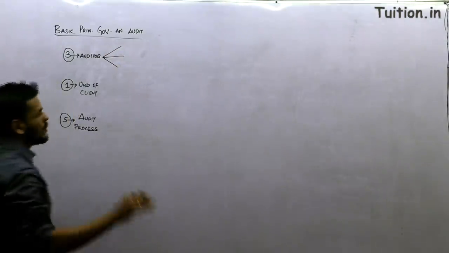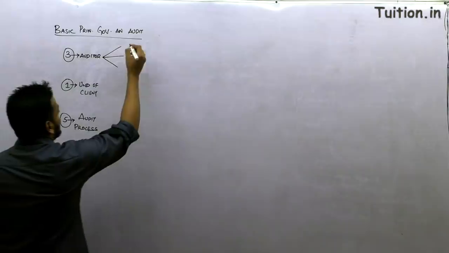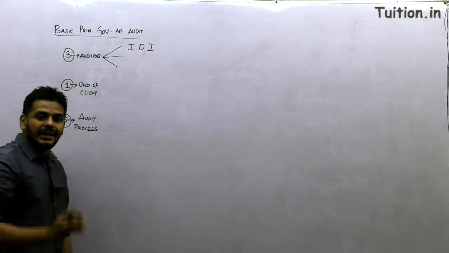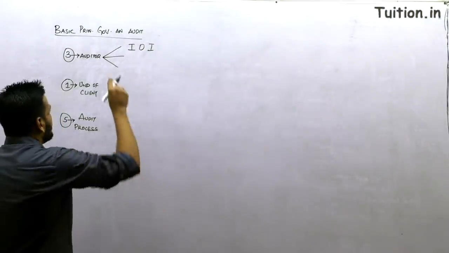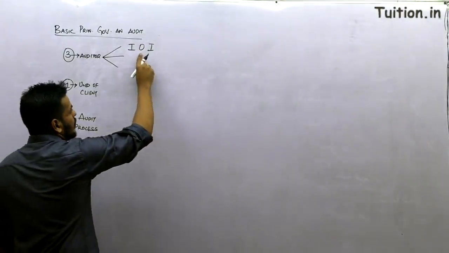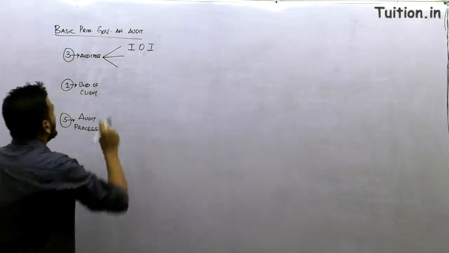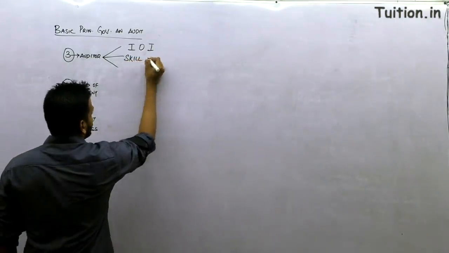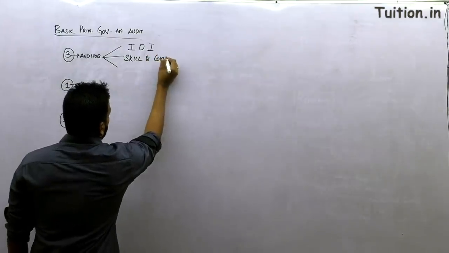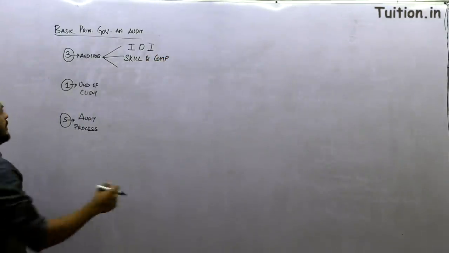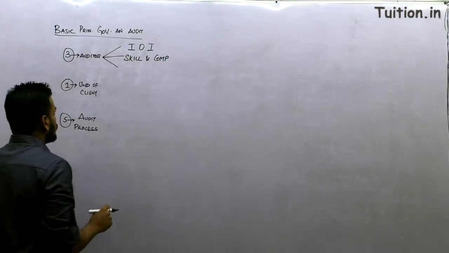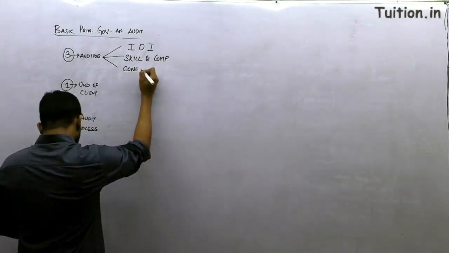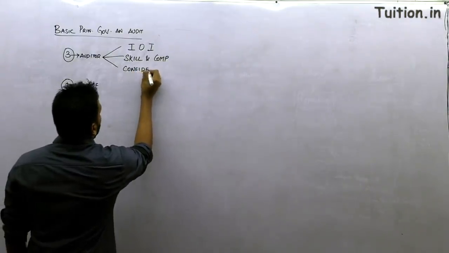I hope you know one of the most basic principles governing the audit is IOI, which is nothing but integrity, objectivity and independence. So auditor should have integrity, objectivity and independence. Then the second point that auditor should have is about skill and competence. Then the next thing that the auditor should be having is he should maintain confidentiality.